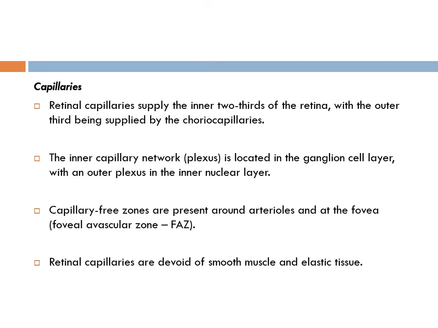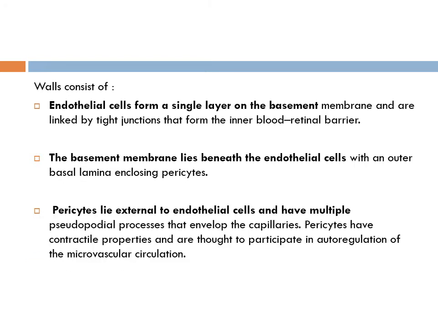Now you have to know the capillaries. Retinal capillaries supply the inner two-thirds of the retina and the outer third is supplied by the choriocapillaris. The inner capillary network is located in the ganglion cell layer with an outer plexus in the inner nuclear layer. A capillary-free zone is present around the arterioles and at the fovea. We have already studied this. And retinal capillaries are devoid of smooth muscle and elastic tissue. So these are the characteristics of the retinal blood supply.